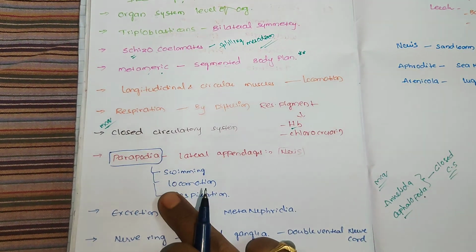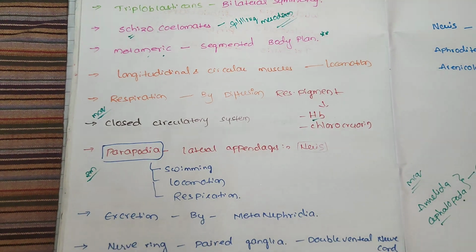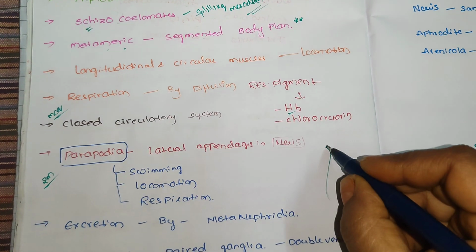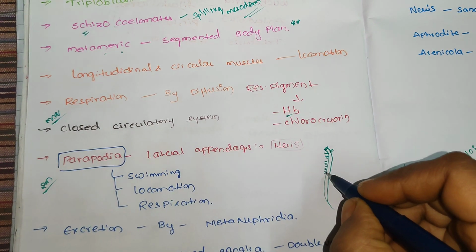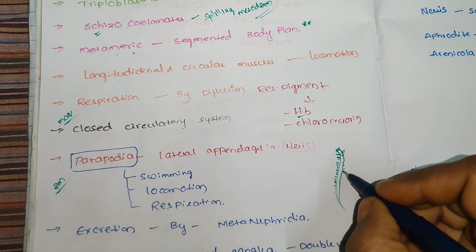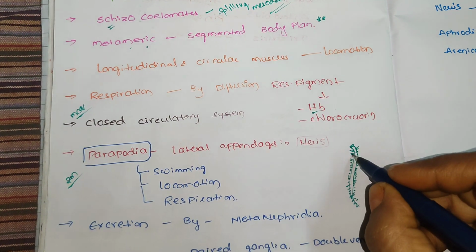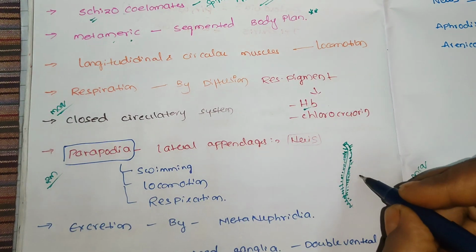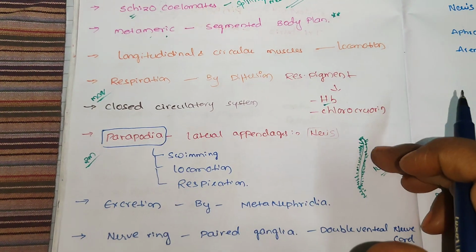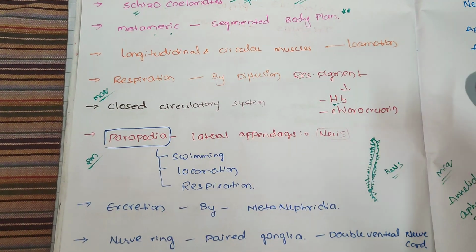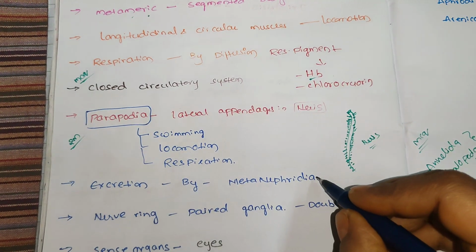And the special organ-like structures, parapodia. This is also 2 marks important in the IPE. These are lateral appendages. For example, the organism is like this. It has a number of lateral appendages. They are useful for locomotion, respiration and swimming. So this is important for MCQ and also 2 marks questions. Example organism Nereis. So parapodia are the lateral appendages of the organism. What is the use of parapodia? Swimming, locomotion and respiration.